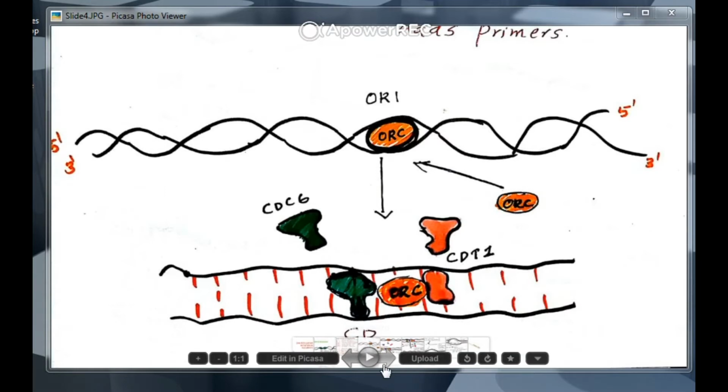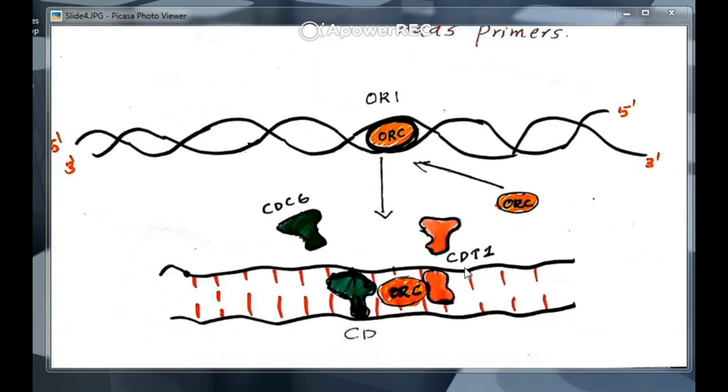Then CDC6 drives the loading of MCM proteins, and CDT1 induces topological changes in the DNA. You can see this is the CDT1, and it induces topological stress, and with the help of this stress the MCM ring becomes permanently associated with DNA. What is the role of MCM? Yes, it is the helicase here.